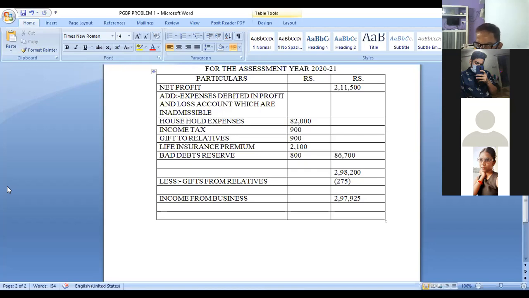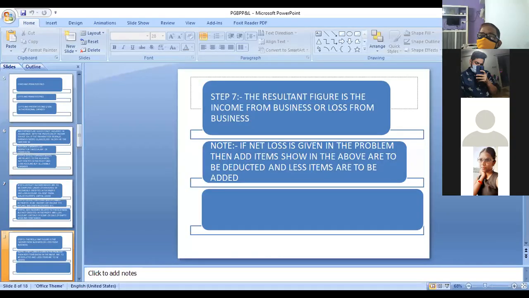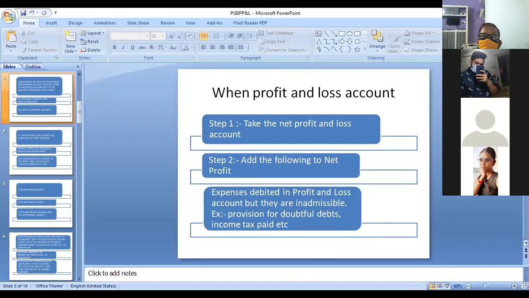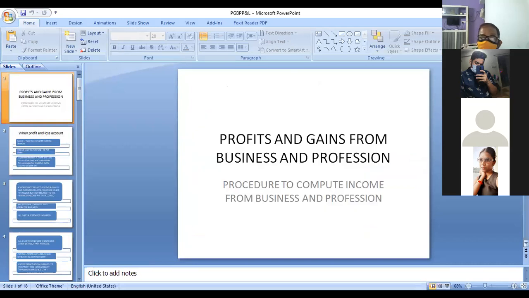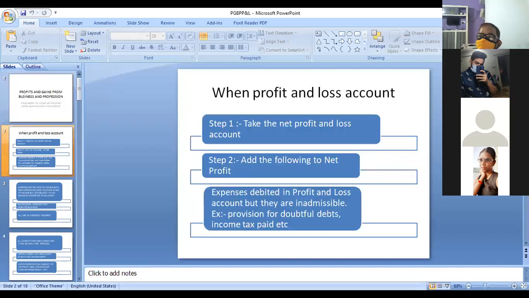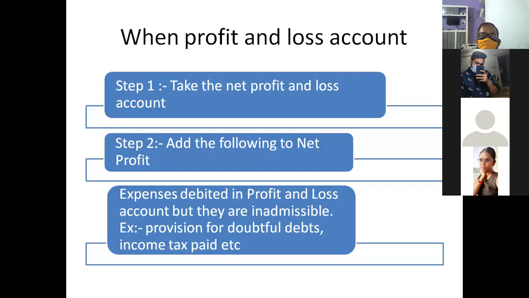First take the net profit. Okay. Net profit, take the net profit. I'll show you again this one. Yeah, this is the pro forma. I'll show you. Now enlarge the screen. First, we take the net profit from the P&L account.